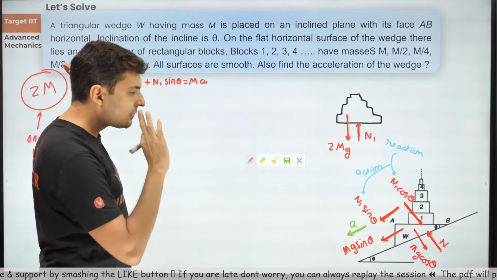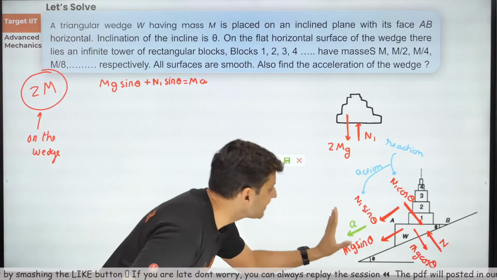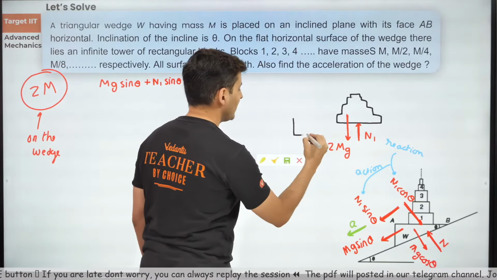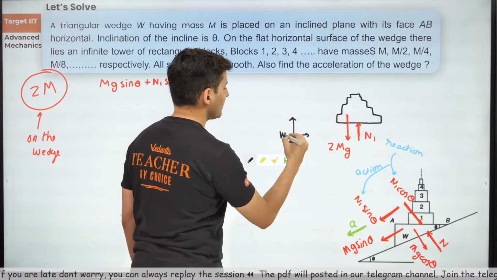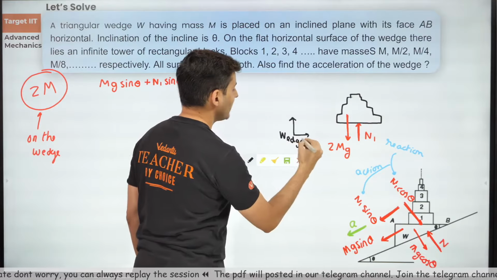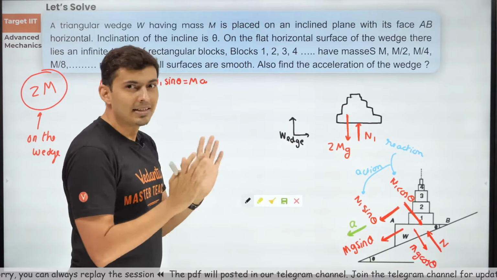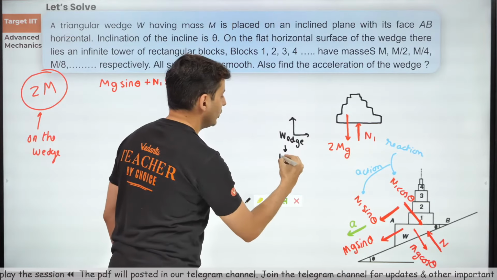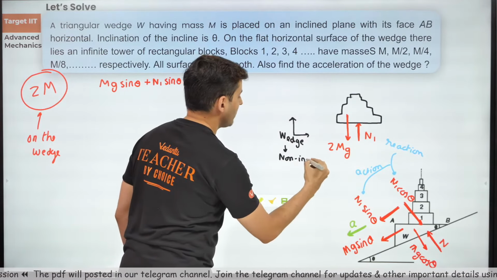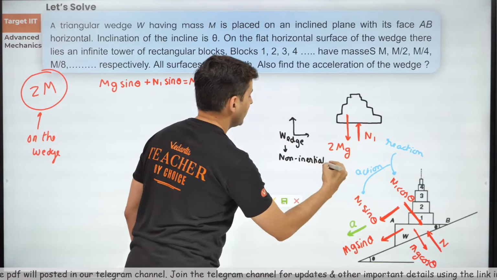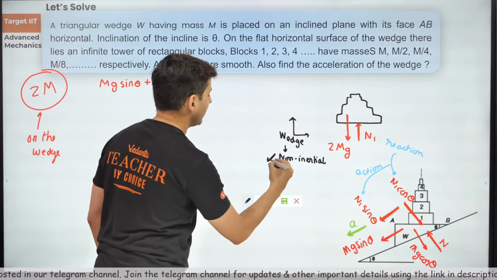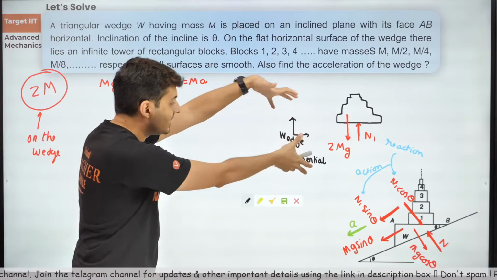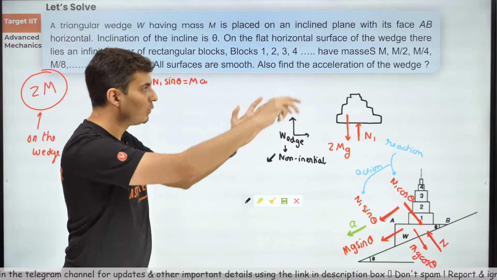Now, if I sit on the wedge and observe it, if the wedge becomes my reference frame, it will be easier for me to solve the problem. The wedge is a non-inertial frame of reference, accelerating downward like this. That means if the wedge itself is accelerating, there must be a pseudo force.